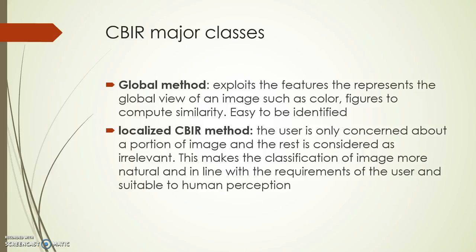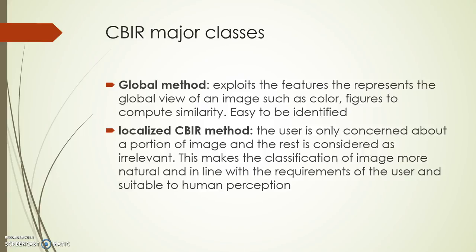This makes classification of images more natural, in line with the requirements of the user, and suitable to human perception. I'll explain this with an example. Let's say you want to classify all the images which contain an apple or a ball. When you search by putting in the query that you want to find all the images with an apple, it's a small region that you are focusing on, and that region needs to be searched in the pool of images.